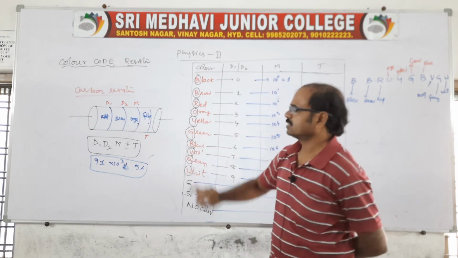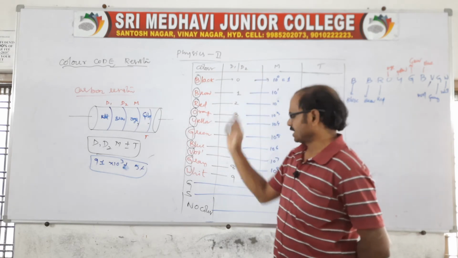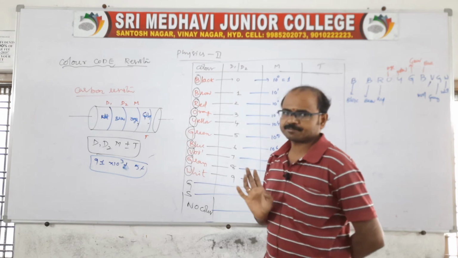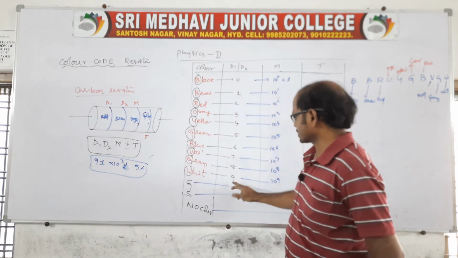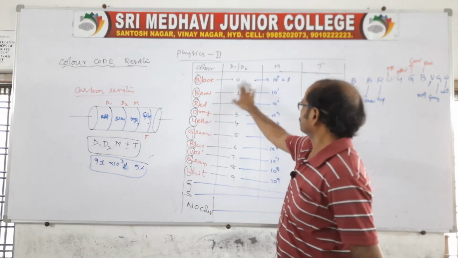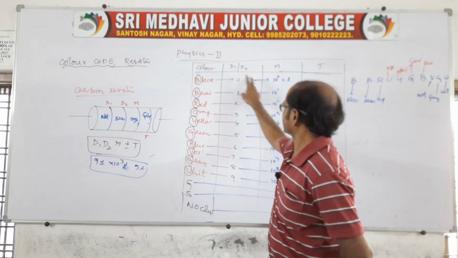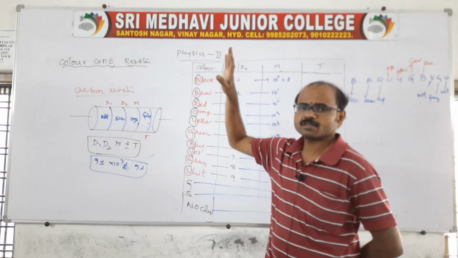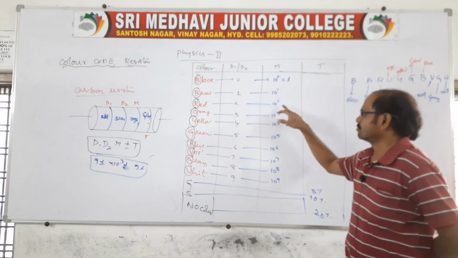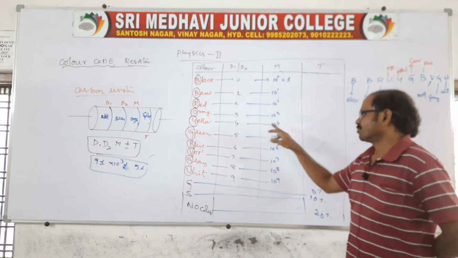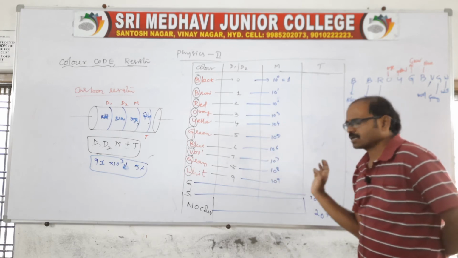So you start with the digit 0. In our numbers, start with 0 and end with 9, because white should get a 9. This is the way we remember. So 0, 1, 2, 3, 4, like that up to 9. And here multipliers are nothing but powers of 10. Whatever the digits are, you take them as the power. Multiplier is 10 power 0, 10 power 1, 10 power 2, 10 power 3, 10 power 4, 10 power 5, 10 power 6, 10 power 7, 10 power 8, 10 power 9.